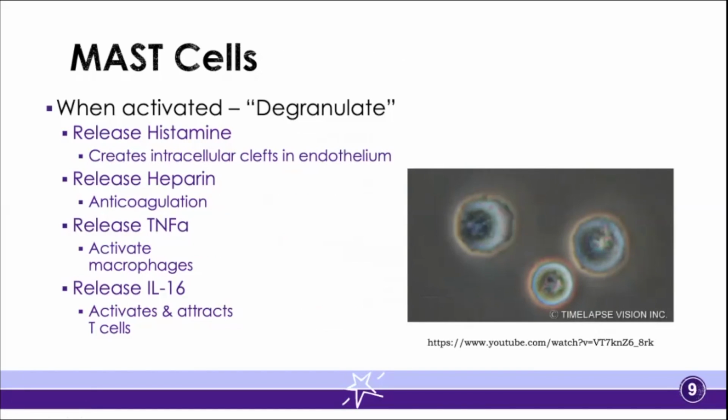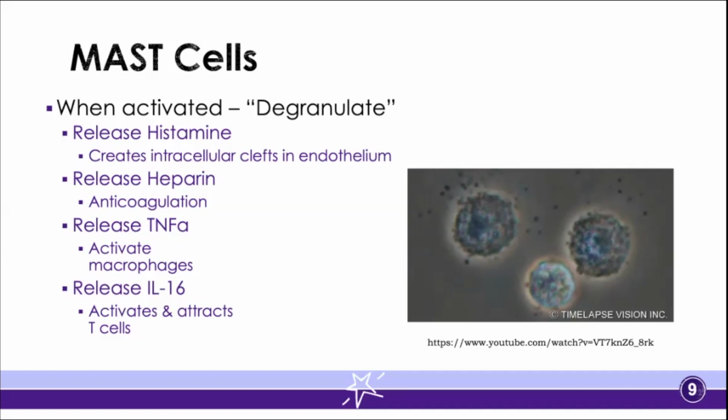And as they are activated, they start to break down into tiny little granules. And in the process, they are releasing a bunch of different cytokines or chemical mediators. Some of these chemical mediators that it is releasing are histamine, heparin, TNF alpha, and interleukin 16.